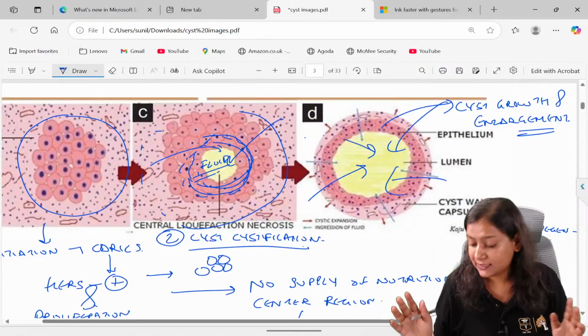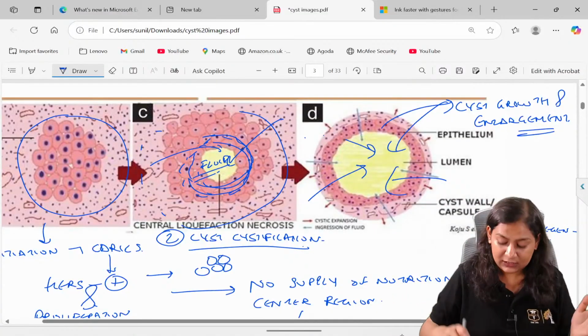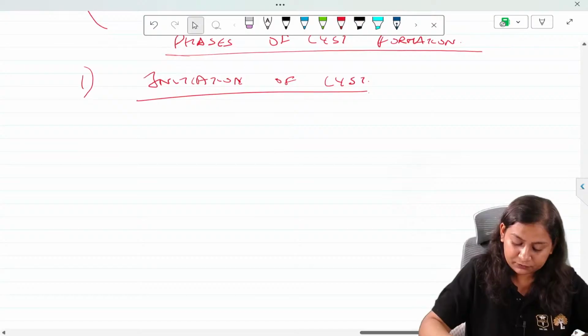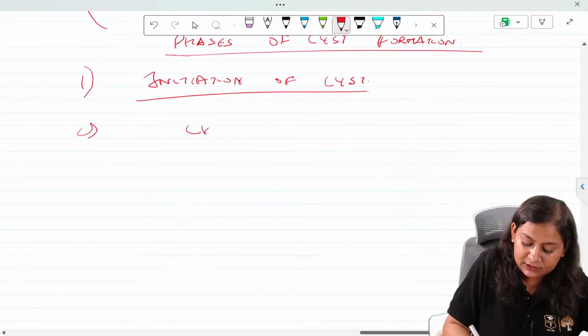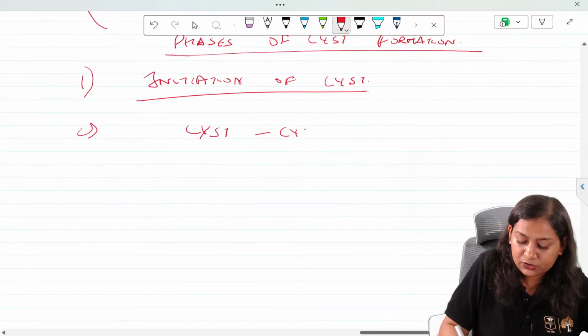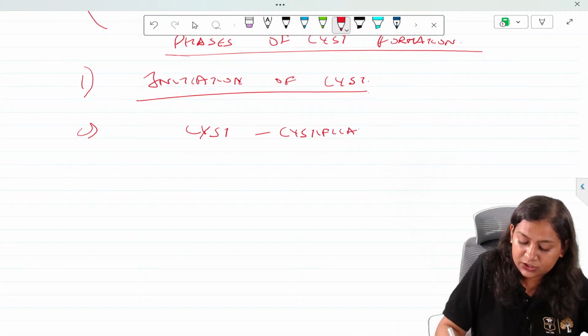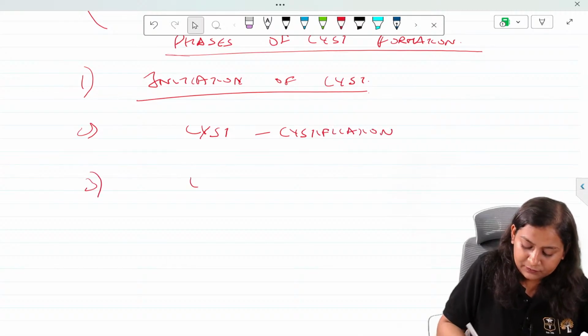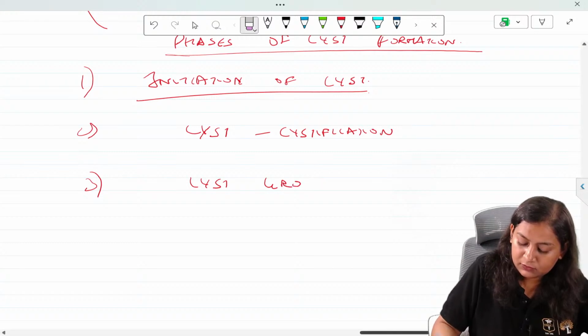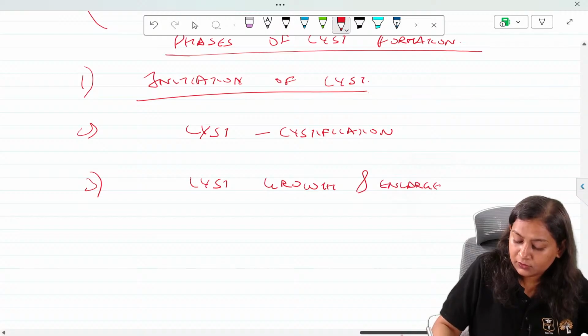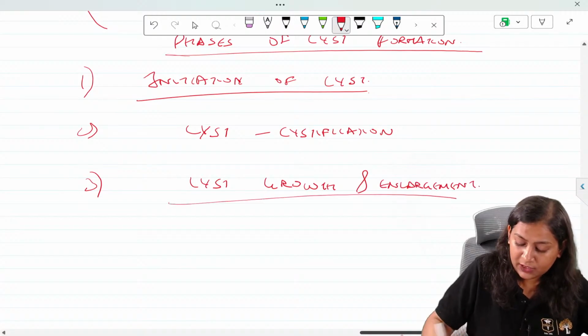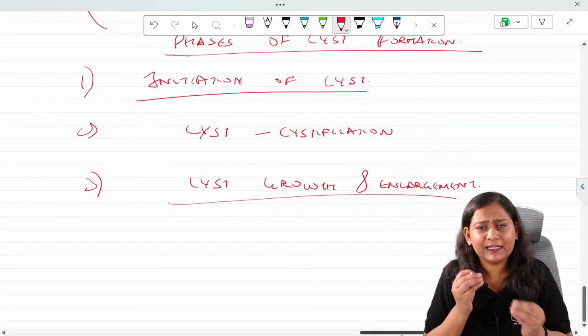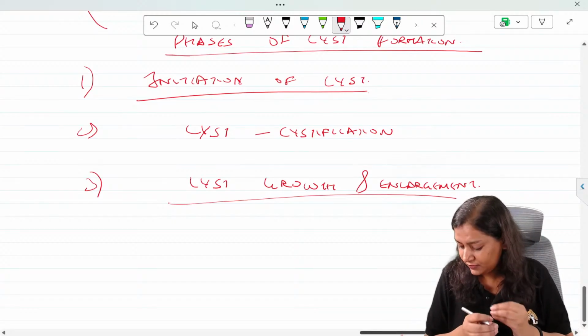of radiolucency is present. Now, when the cyst grows and enlarges, just write it: cystification, cyst growth and enlargement. If you have any doubt in between, just stop me in the middle.